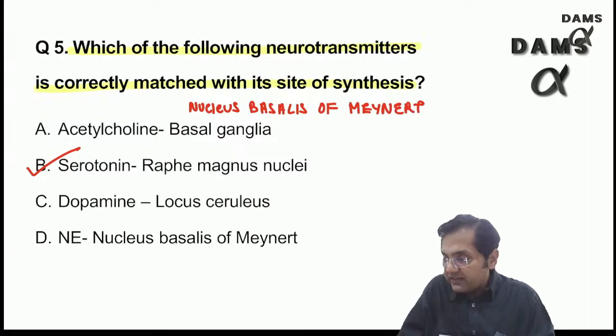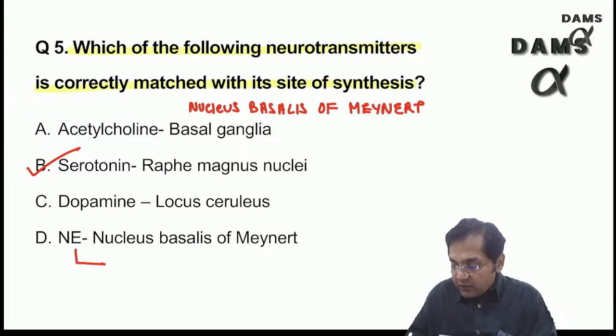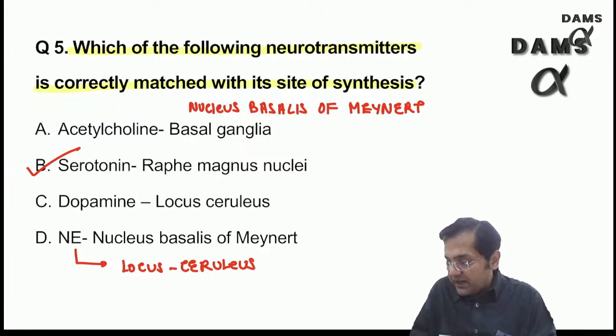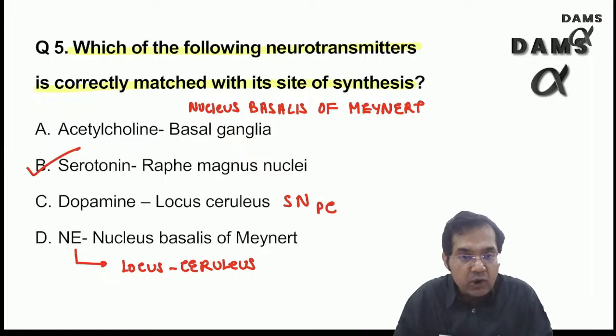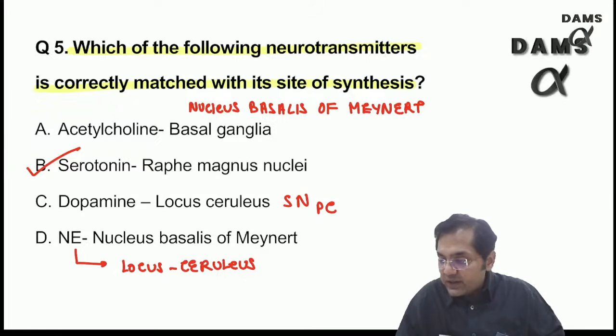Okay, somebody is saying which is not correctly matched. Fine, if it was multiple, then let me say this is now correct for this one. Dopamine again, yes. Locus ceruleus is for norepinephrine. No problem, double A, doesn't matter. Yes, and dopamine substantia nigra, right, pars compacta. So now we know all the correct ones, and in case they had asked you which is, okay, acetylcholine was nucleus basalis, then it is correct. When it is correct, double A, then it is correct.